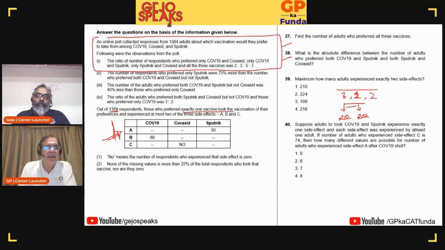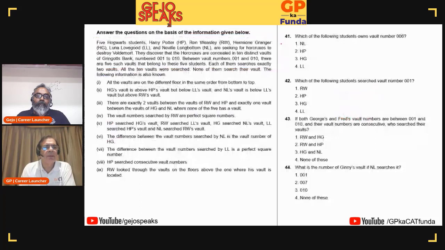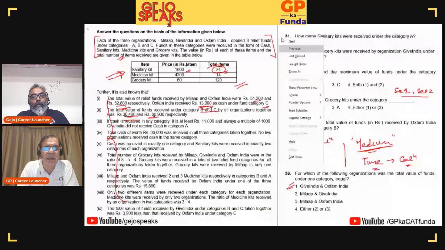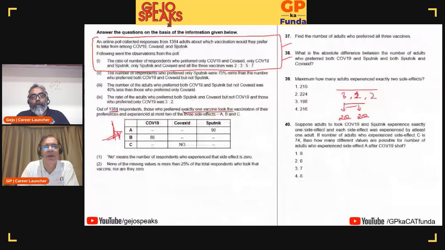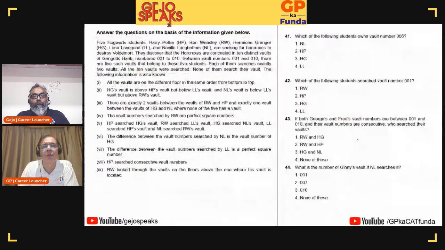Okay, another data set with 9 statements. What I can straight away see is I don't see numbers. Unlike this set, which is full of numbers, in set number 4, I can't see numbers, which means this is not DI, this is most probably LR.